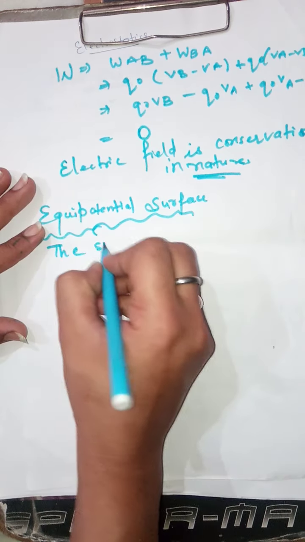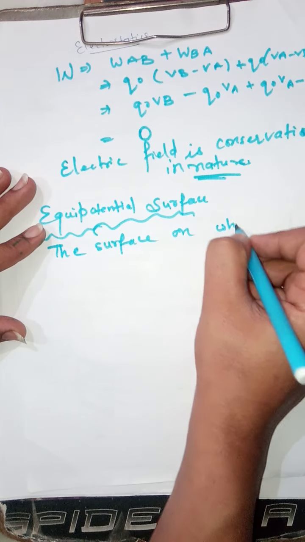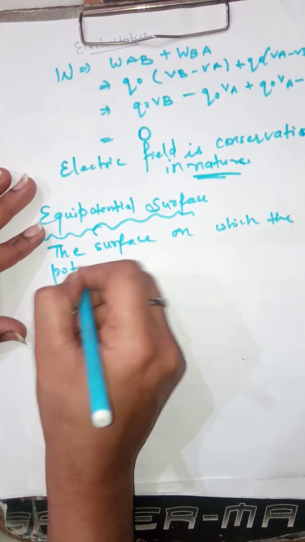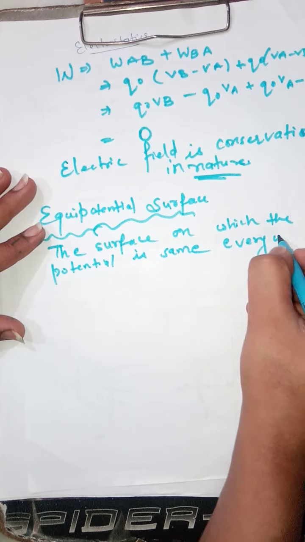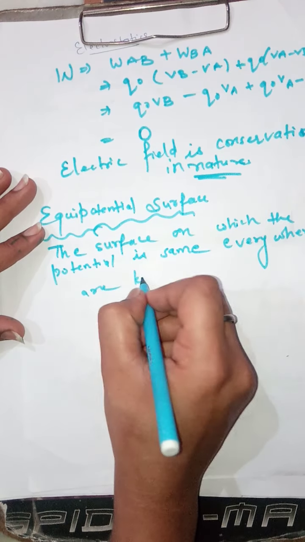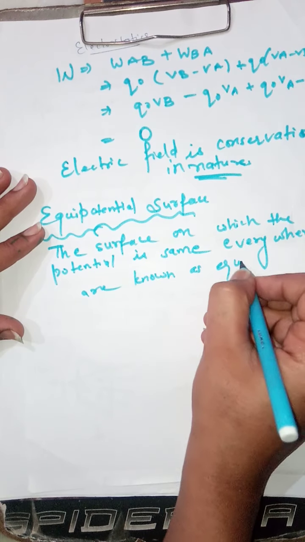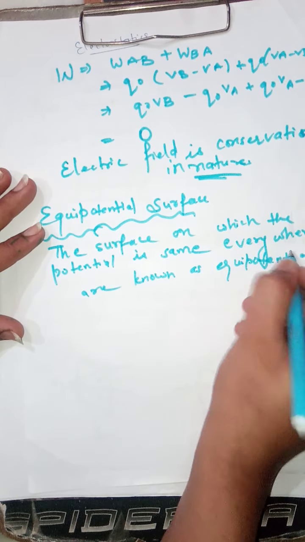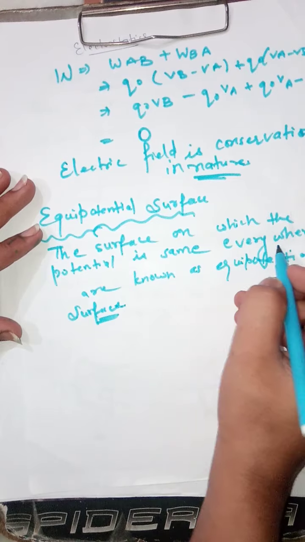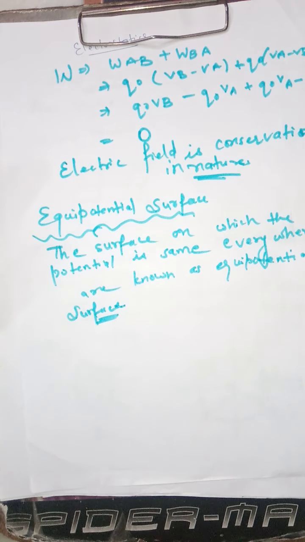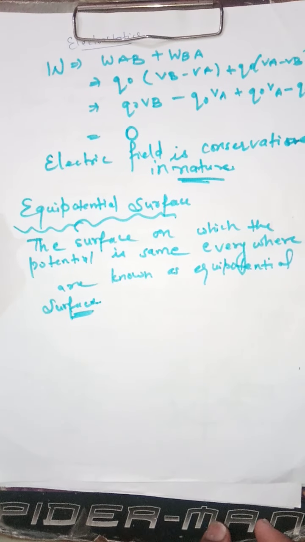So what are equipotential surfaces? The surface on which the potential is same everywhere is known as equipotential surface. एक ऐसी surface जहाँ जिसके हर point पर, हर instant of time पर potential same रहता है, उसे equipotential surface कहा जाता है. Surface at which the potential is same everywhere is known as the equipotential surface.